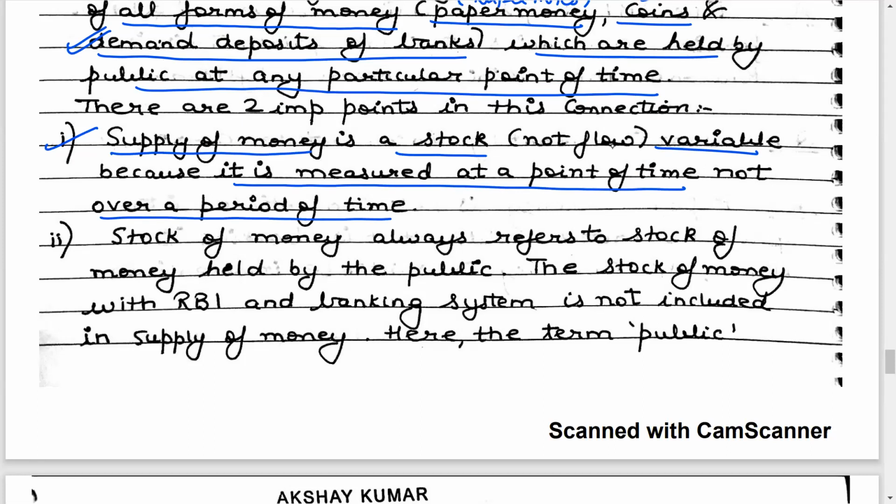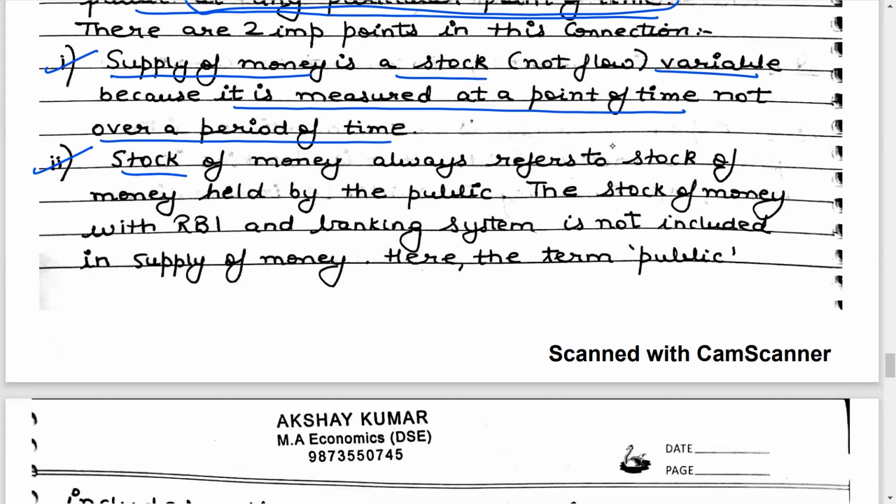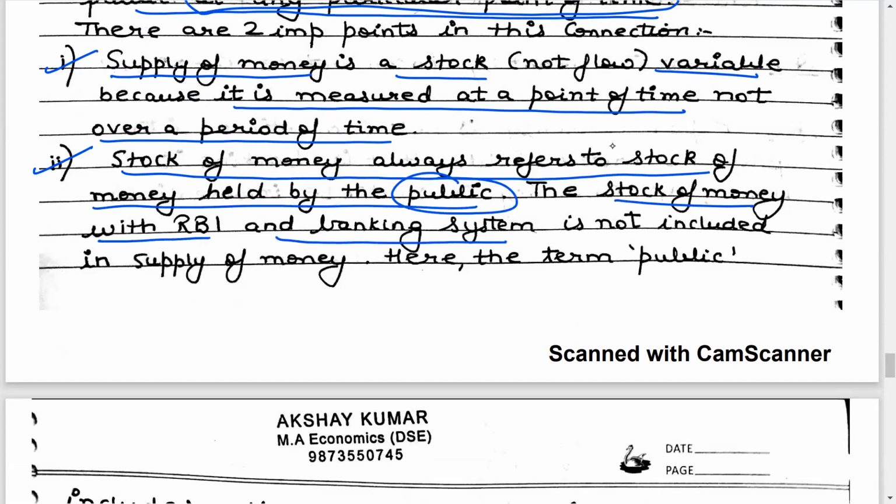When we talk about the money stock in the economy, you measure the money stock held by the public at any particular point of time, not over a period of time. So all of you should know that supply of money or money stock is a stock variable. You are measuring it at a point of time, not over a period of time. Second important point, stock of money always refers to the stock of money held by the public. The stock of money with the RBI and the banking system is not included in the supply of money.